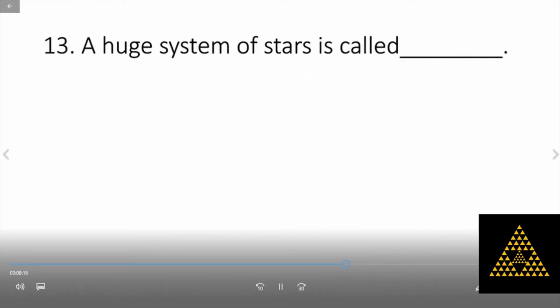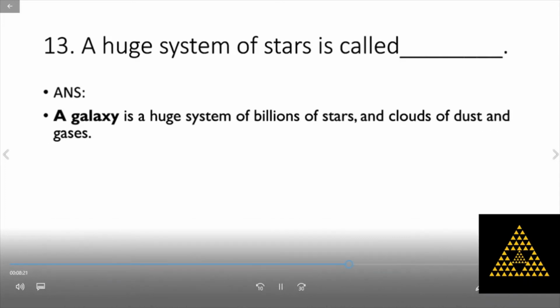A huge system of stars is called a galaxy. A galaxy is a huge system of billions of stars and clouds of dust and gases.